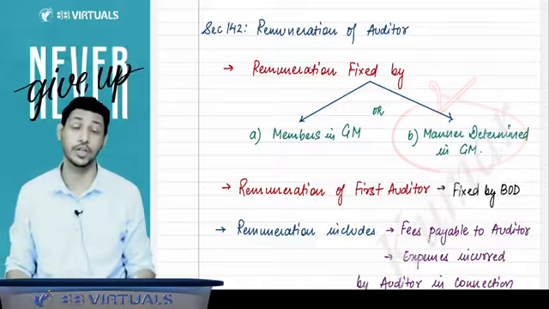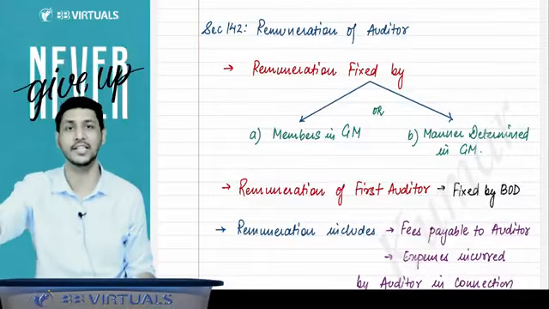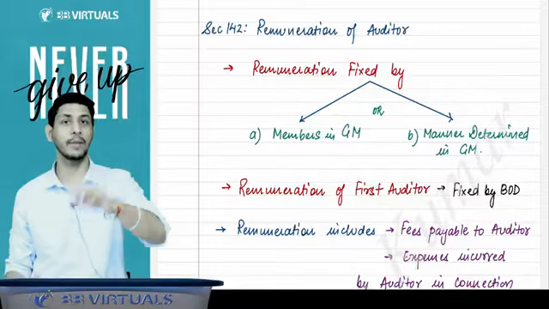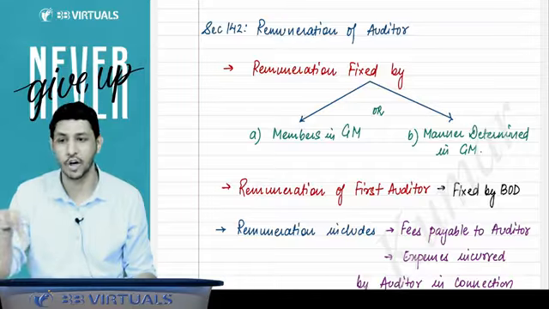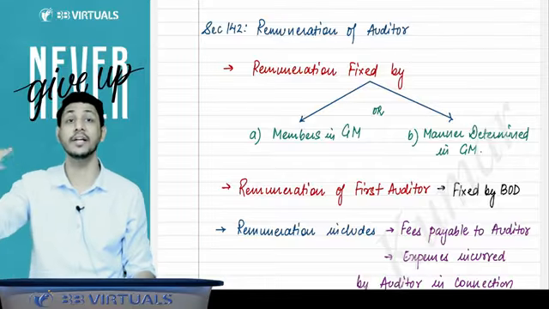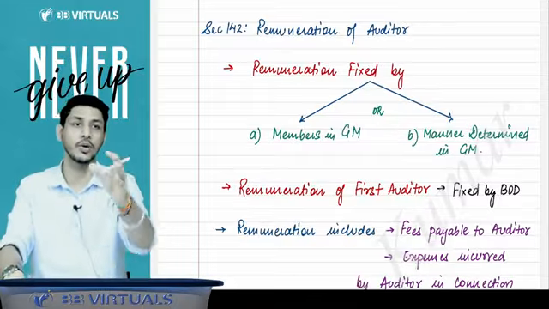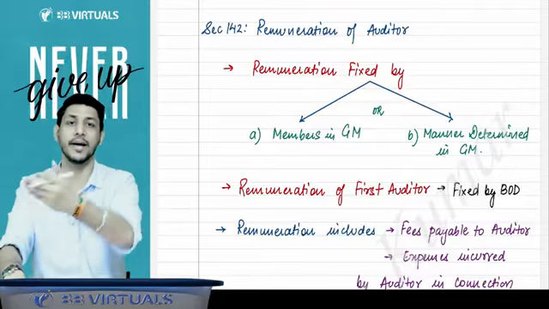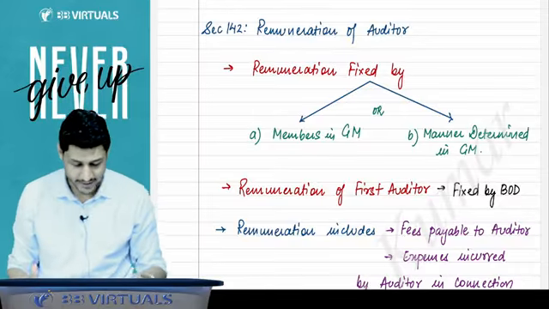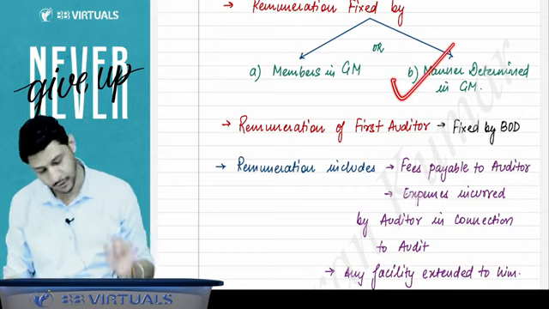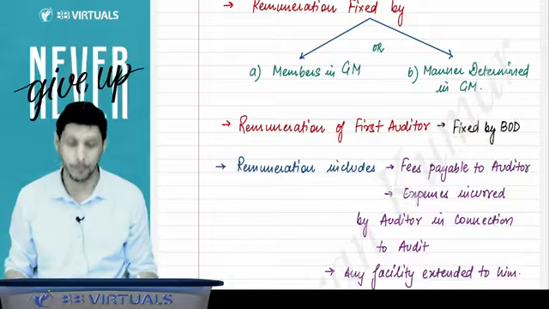On this point, they have given a question also. Like there was some general meeting going on and the shareholder said that we are authorizing the managing director to fix the remuneration. Later on, the managing director fixed the remuneration of the auditor and someone argued that this is not the valid fixing of the remuneration because MD is not solely authorized. But that is allowed because in the general meeting, shareholders have authorized the managing director. That is why the managing director has fixed the remuneration of the auditor. So it is not to worry about that. You can fix it. But the remuneration of the first auditor is always to be fixed by the board of directors.